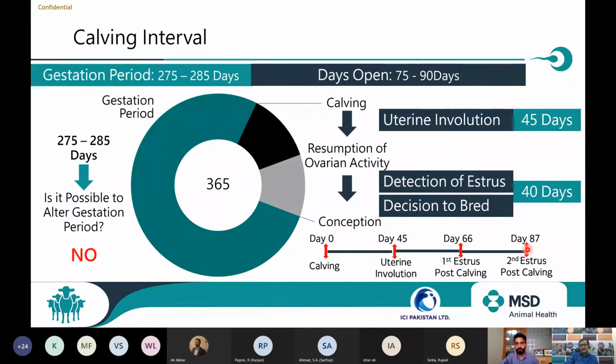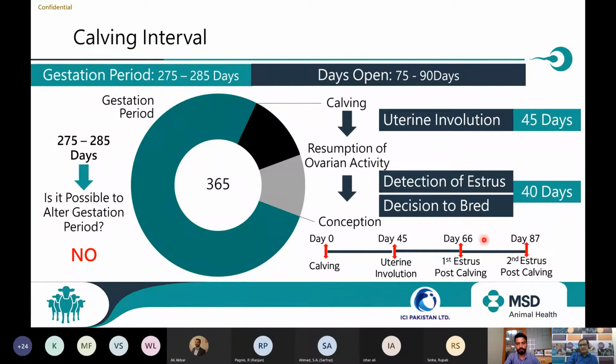If at this point the animal is not conceived, then definitely days open will increase further by 21 days, and one calf in a year will not be achieved. Now there are two points. One, if the uterine involution does not happen within 45 days, then also this entire time period will extend and ultimately a calf in a year may not be achieved.